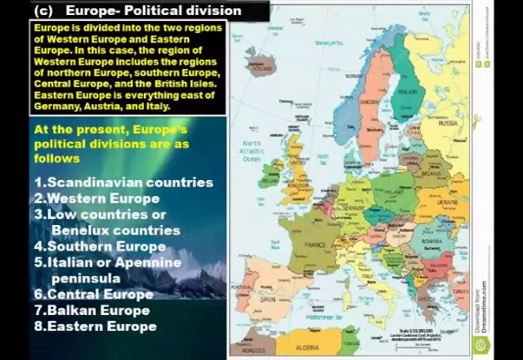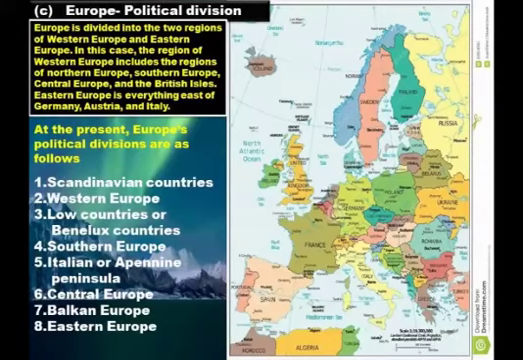It is located in the south of Europe and contains the states of Italy, San Marino and the Vatican City. The next one, Central Europe. It includes Germany, Switzerland, Austria, Poland, Hungary and Slovakia.